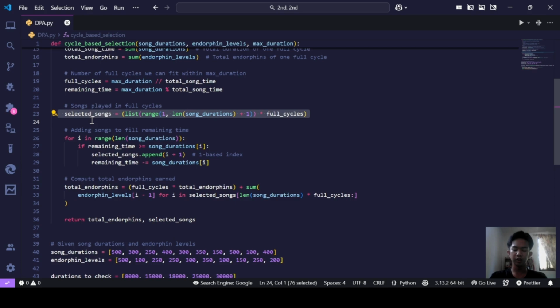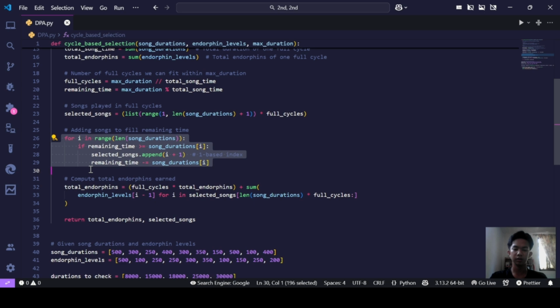After determining how many full cycles can fit, we build the sequence of selected songs. The list of selected songs starts by repeating the full song list for each cycle. Once the full cycles are accounted for, we check the remaining time.